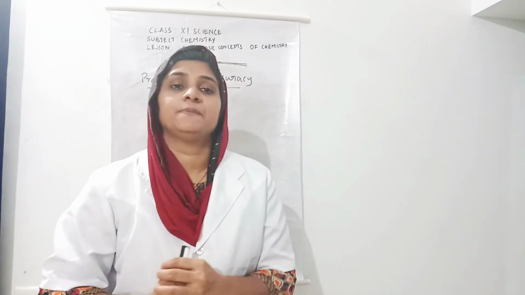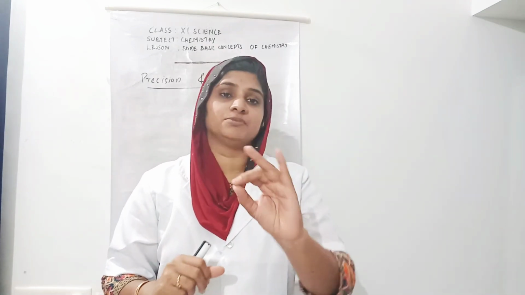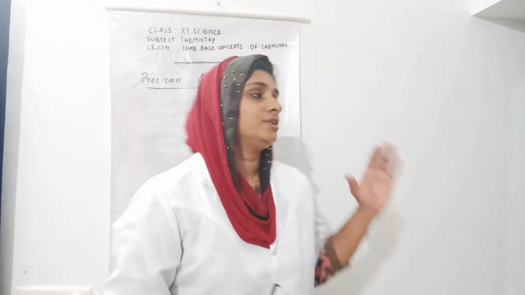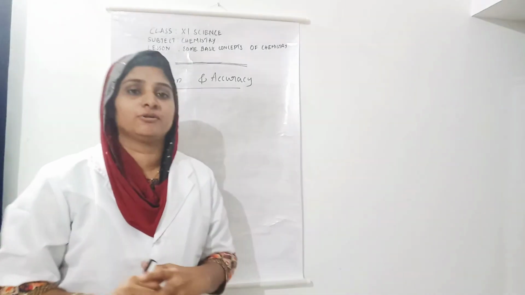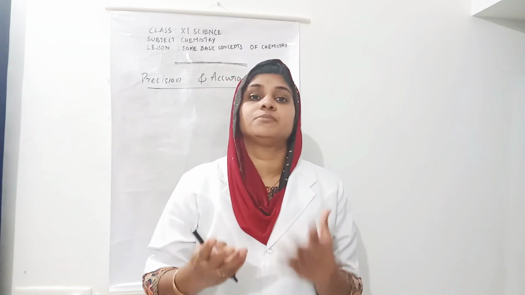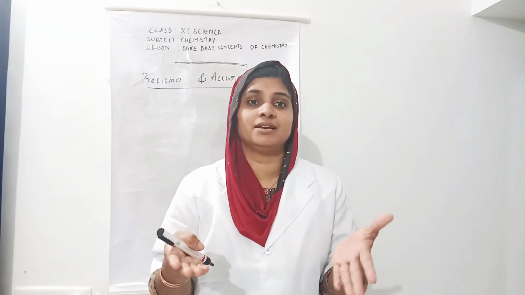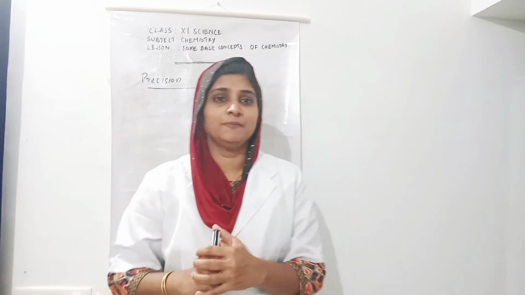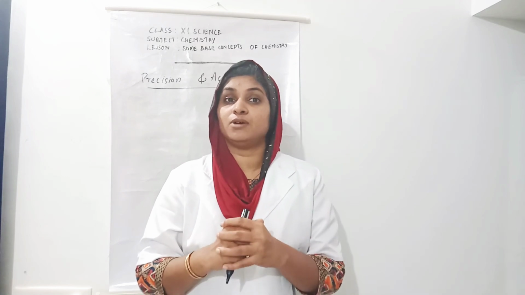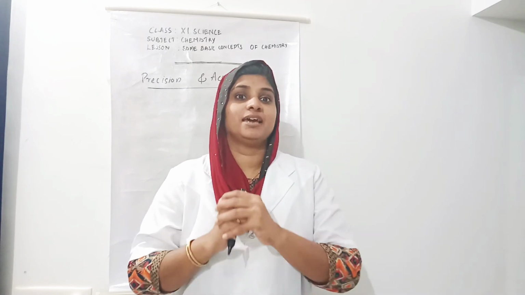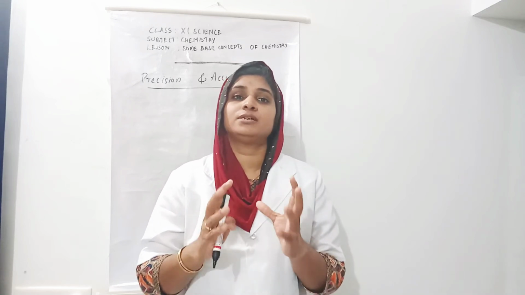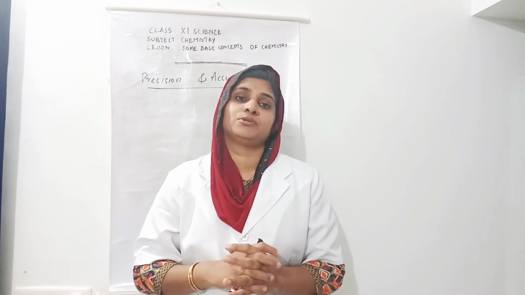Now we are going to see three terms: precision, accuracy, and significant figures. First, let us see precision and accuracy. What is the meaning of precision, what is the meaning of accuracy, and are they interrelated? In measuring physical quantities, you might have heard that the quantities should be precise, should be accurate. Let us see what is actually the meaning of precision and accuracy.